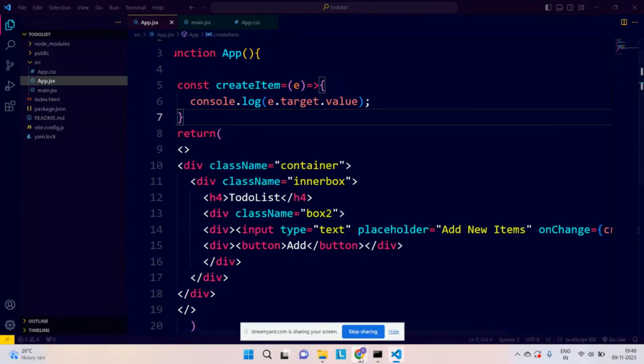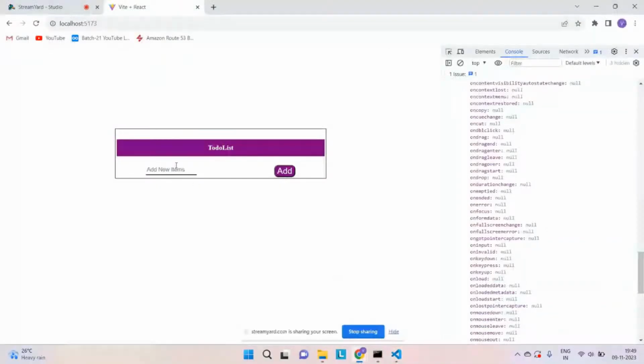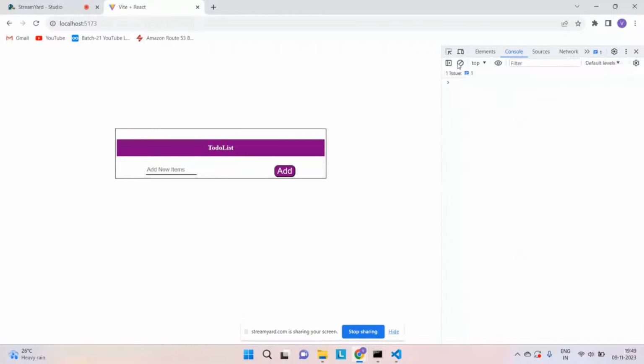Now if you go back to the console, let me clear my console. If I type yach, I'm able to get yach over here. If I type a full spelling, hello, I am able to get the changes which I am trying to make in my input box. So it's very simple now.